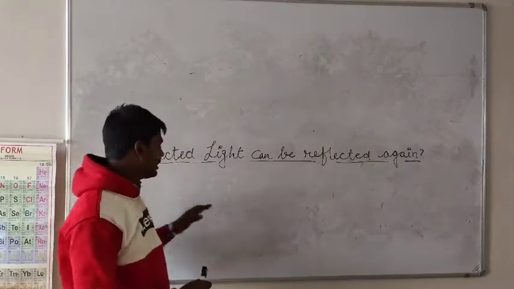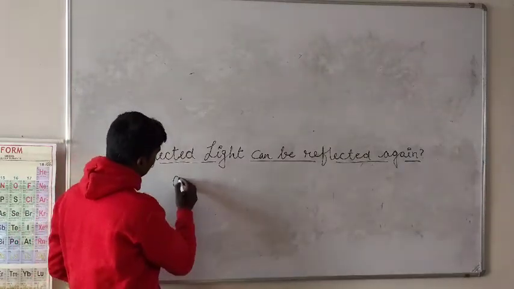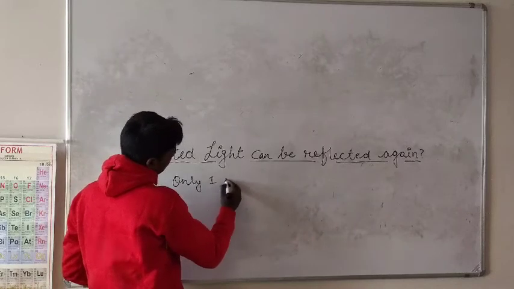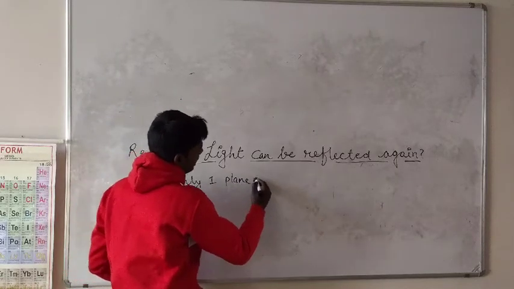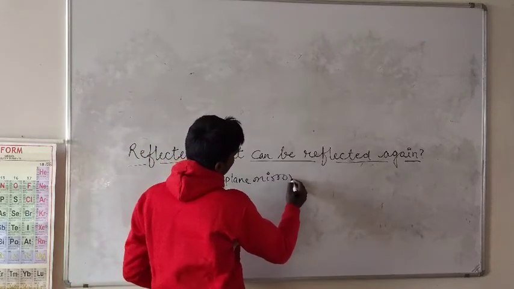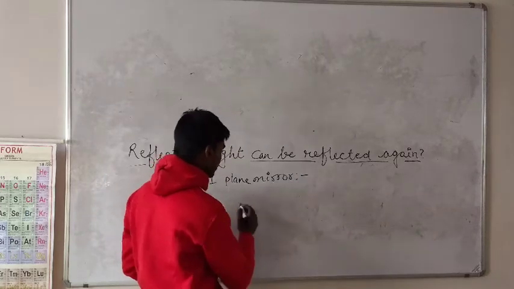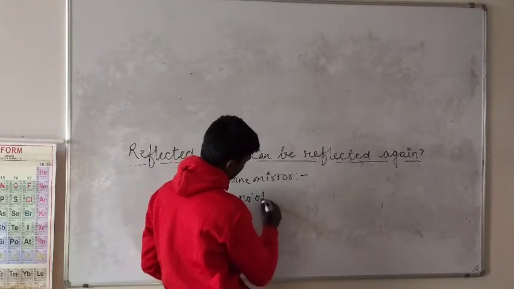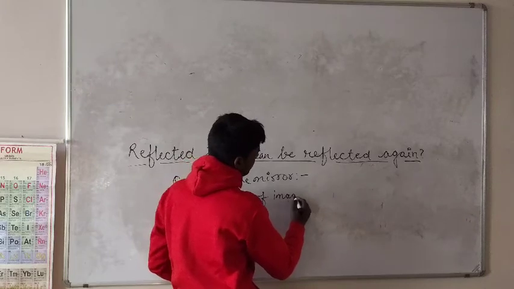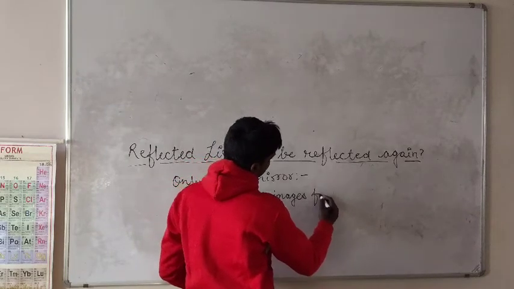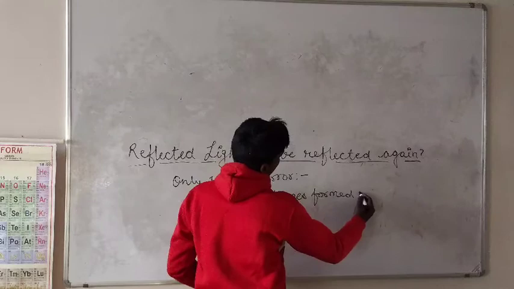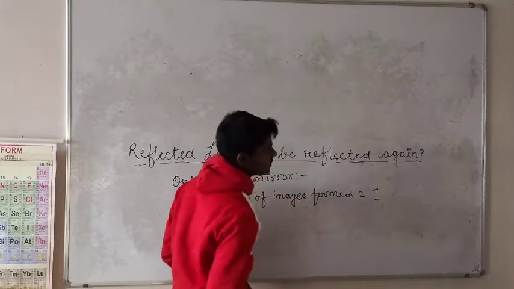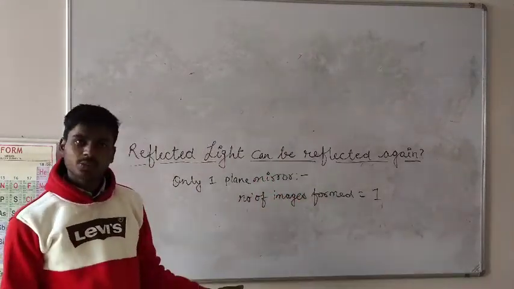First, let's say I have only one plane mirror. Then the number of images formed will be 1. When there is one mirror, there will be one image.